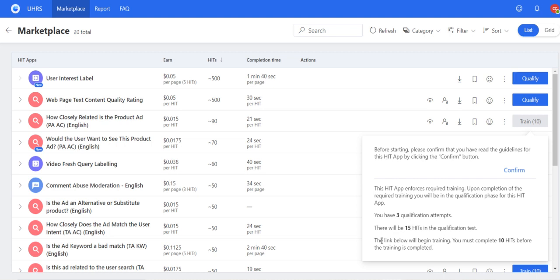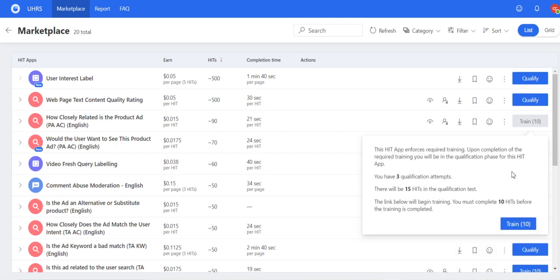When it is in training mode, the link below will begin a training, and you must complete 10 hits before the training is completed. So whenever you confirm this, it will say that you need at least 10 hits, that is 10 job training should complete to enter the qualify mode.